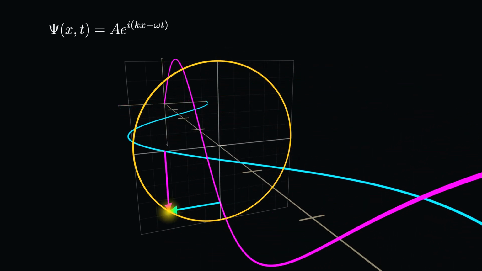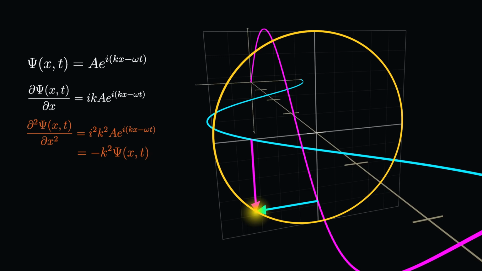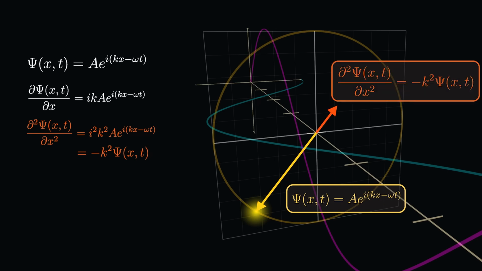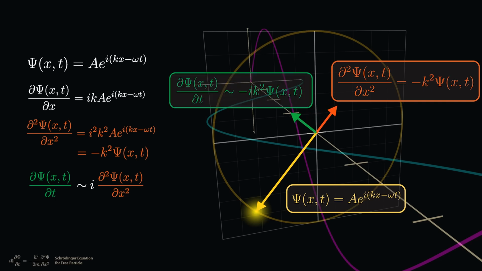Differentiating our plane wave twice with respect to position gets us minus k squared times our original plane wave ψ. So just as we saw numerically, this spatial derivative is directly across the origin from our wave function value on the complex plane, and its magnitude depends on the spatial frequency k of our plane wave. Remember that Schrödinger's equation tells us to multiply this value by i to get dψ/dt, which rotates our spatial derivative by 90 degrees. And it's this vector that effectively pushes our wave function around the complex plane.